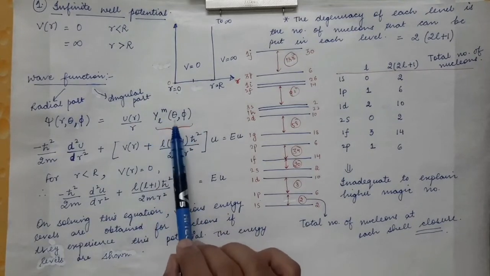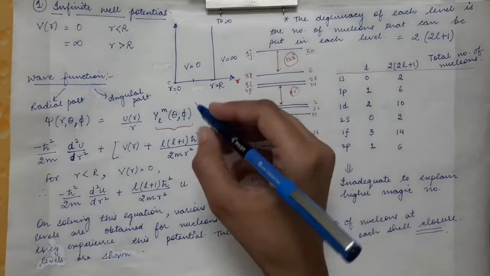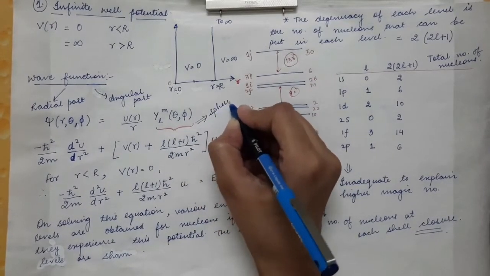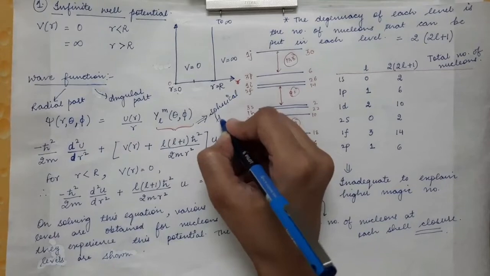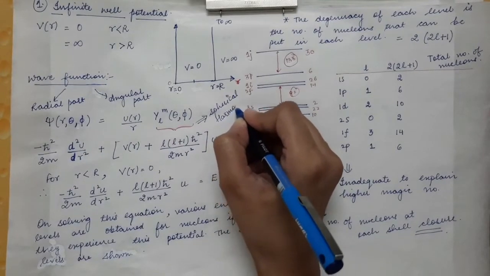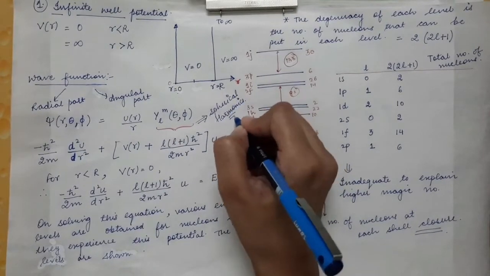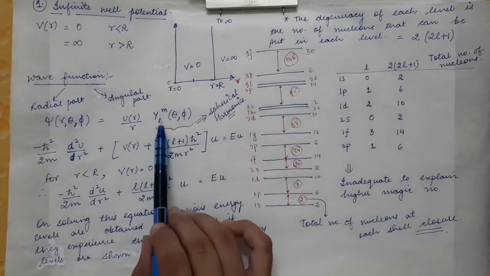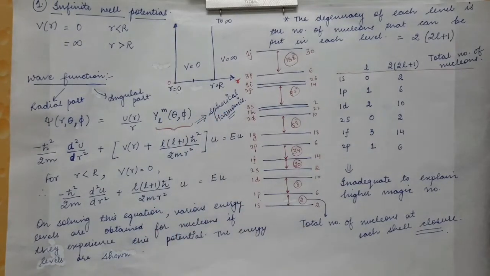The angular part depends upon theta and phi, and these are called spherical harmonics. You have already seen these in the case of the hydrogen atom when solving the Schrödinger wave equation.